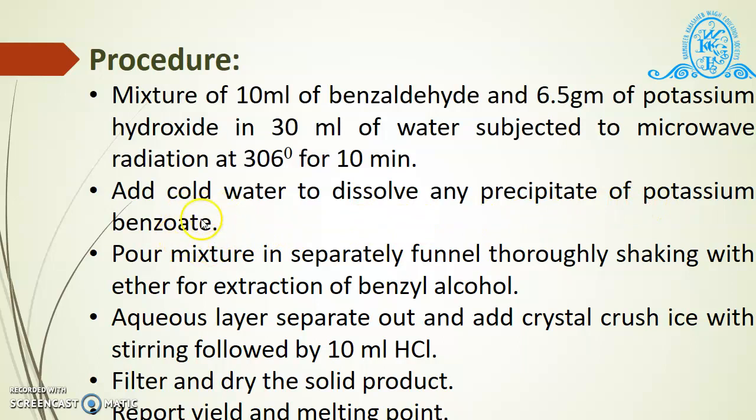Then pour this mixture into a separating funnel, thoroughly shaking with ether for extraction of benzyl alcohol. Then separate out the aqueous layer and add crushed ice with stirring, followed by 10 ml of hydrochloric acid. Filter it and dry the solid product, and after that we calculate the theoretical yield and its melting point.